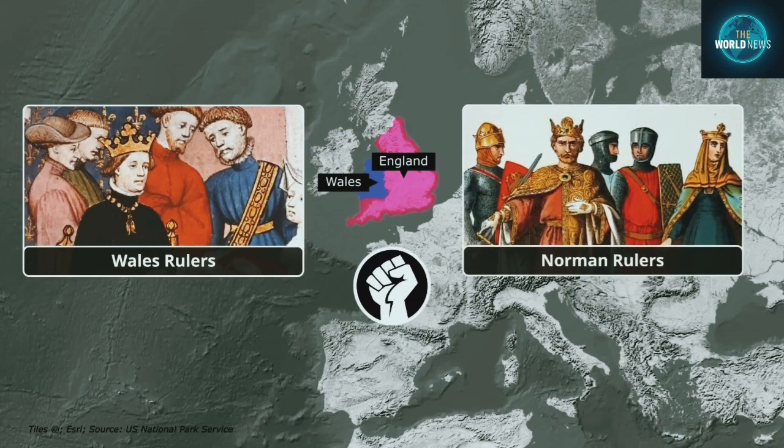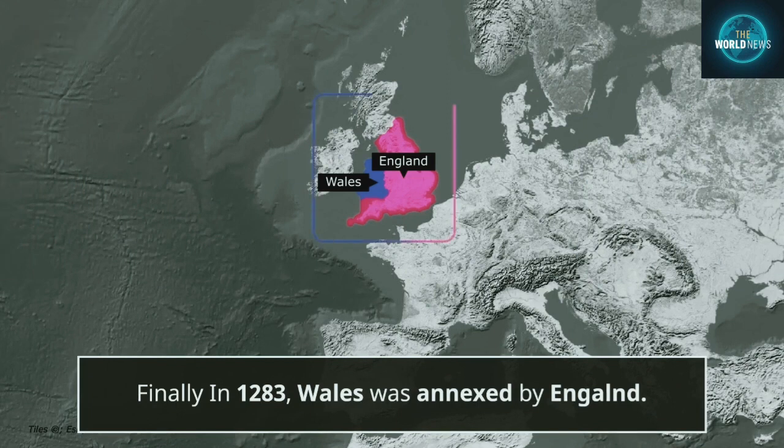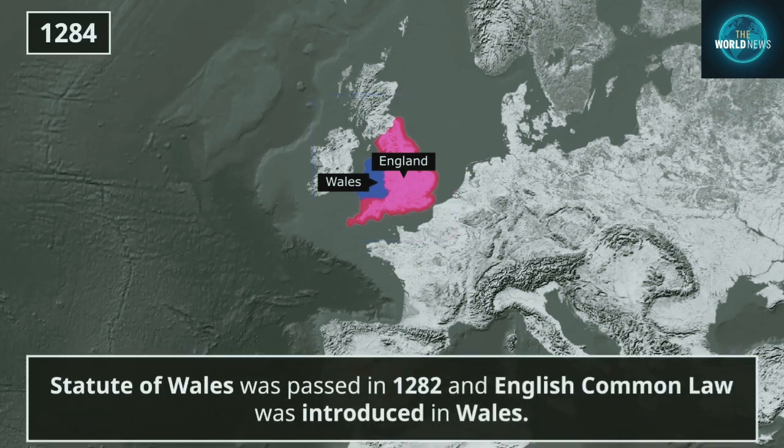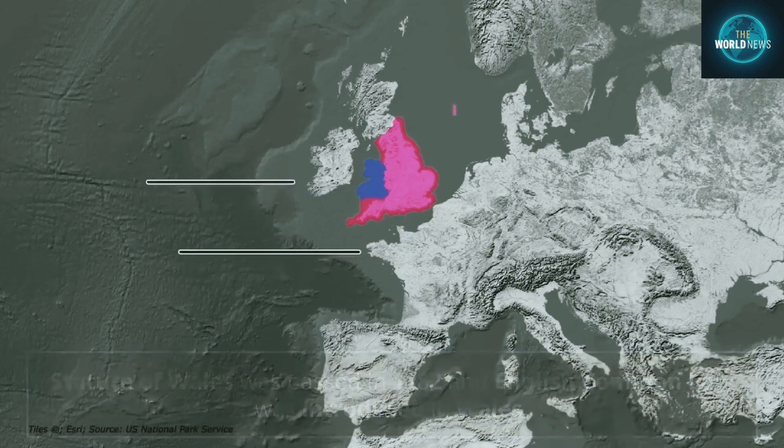And finally in 1283, England annexed Wales. Friends, this was an important chapter in the history of England, because Wales became the first colony of England. In 1284, the Statute of Wales was passed, which made Wales a Principality of England, and the English common law was introduced in Wales. Even after this, rebellions continued from the old ruling houses of Wales. But they did not get any success.